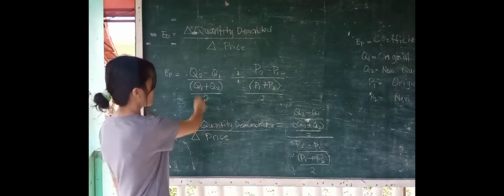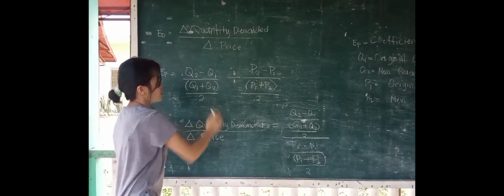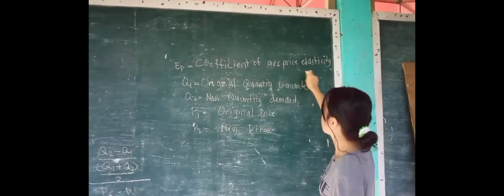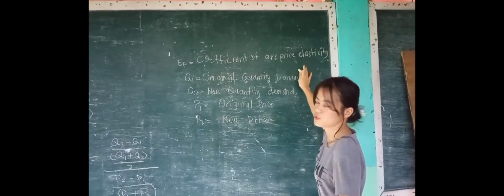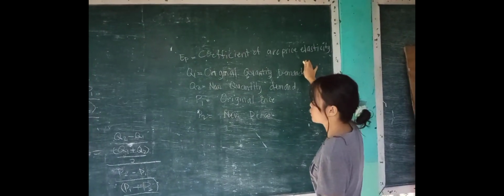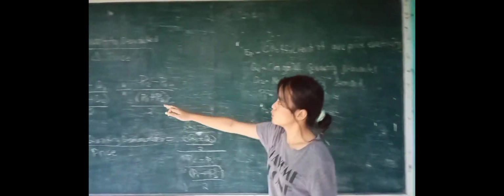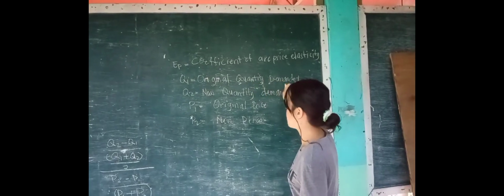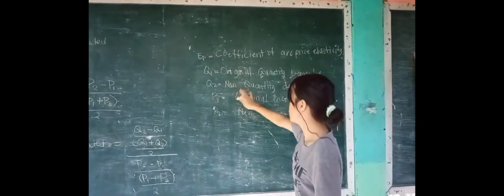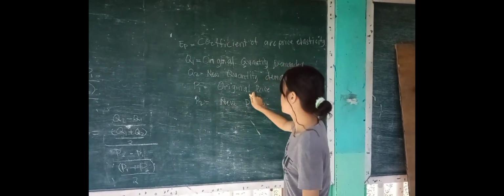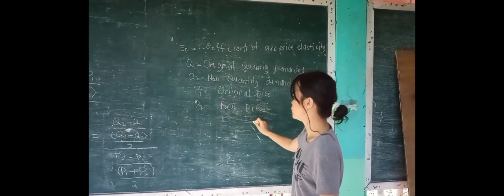Now, to know what these are in the formula, Ep is the coefficient of our price elasticity, which is what we're going to find or solve. Q1 is the original quantity demanded, and Q2 is the new quantity demanded. Then P1 is the original price and P2 is the new price.